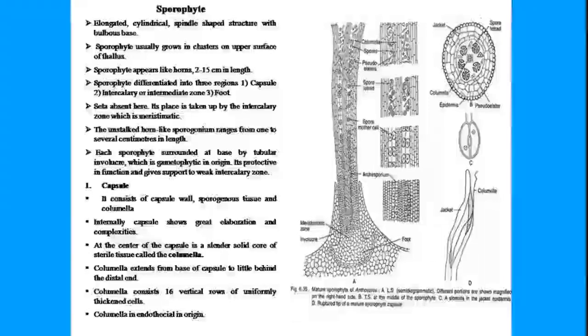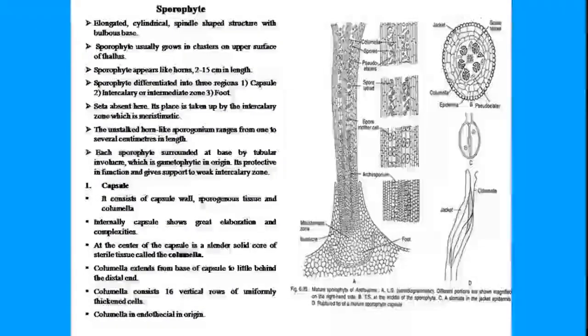Then if we come to the different parts, that is the capsule. Capsule contains the sporogenous tissue on the side. First, if you go from the outside to the inside, there will be a jacket layer, then there will be the sporogenous tissue, and then at the center there will be presence of a zone of sterile tissue which is called the columella. So if you again see the transverse section, this is a longitudinal section.